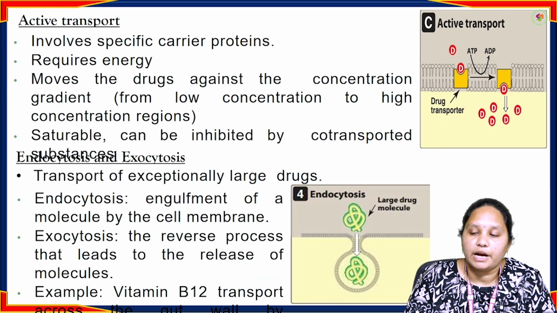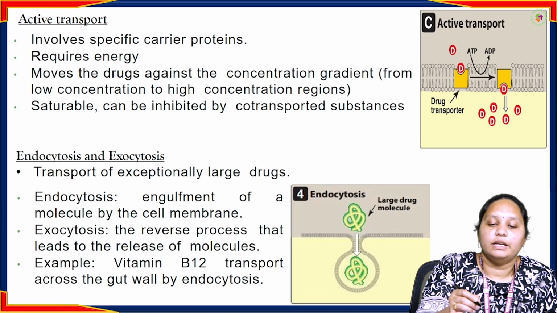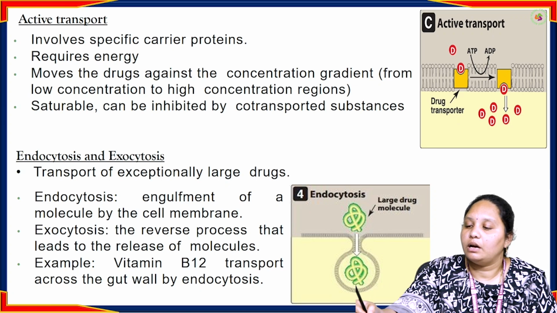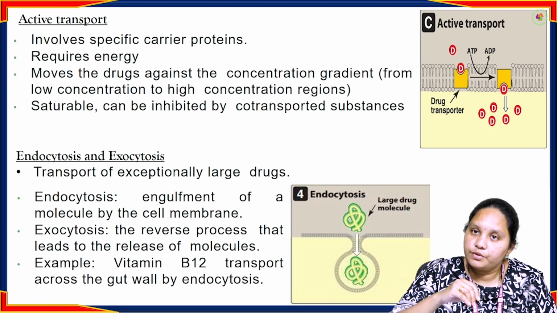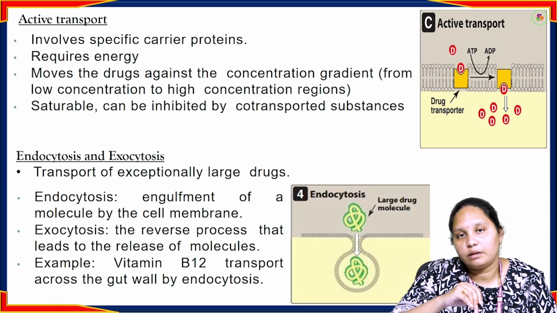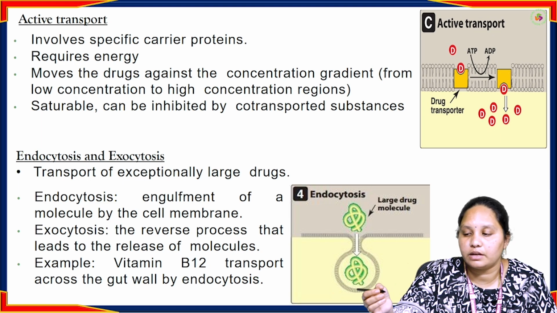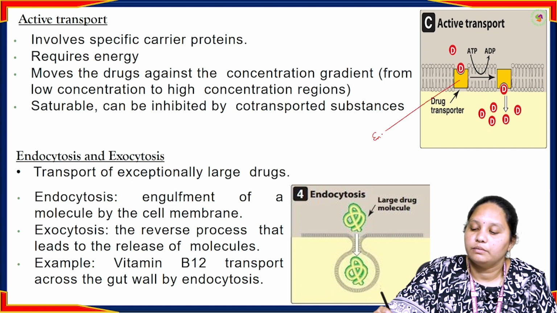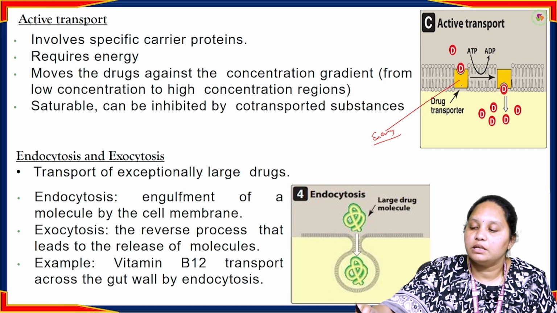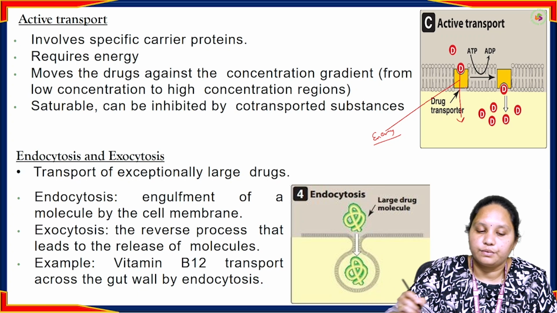The next process is the active transport process. Active transport involves specific carrier proteins. In the facilitated diffusion process, carrier proteins are also there, but there it does not require energy. But in the active transport process, specific carrier proteins are there, and these carrier proteins act with the help of energy only. For the activation, for sending the drug molecule from the outside to the inside, it requires energy. That is active transport.